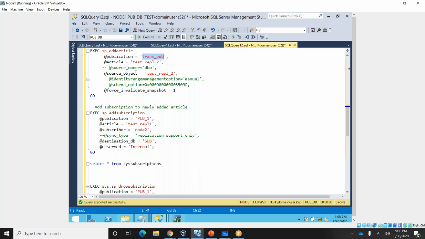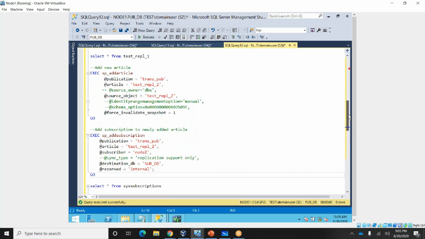Transpub, here the publication is transpub. Article, you can mention the article name. Okay, node 2 is our subscriber. Destination db is sub db. So through commands now I am adding articles. Let me add the article.